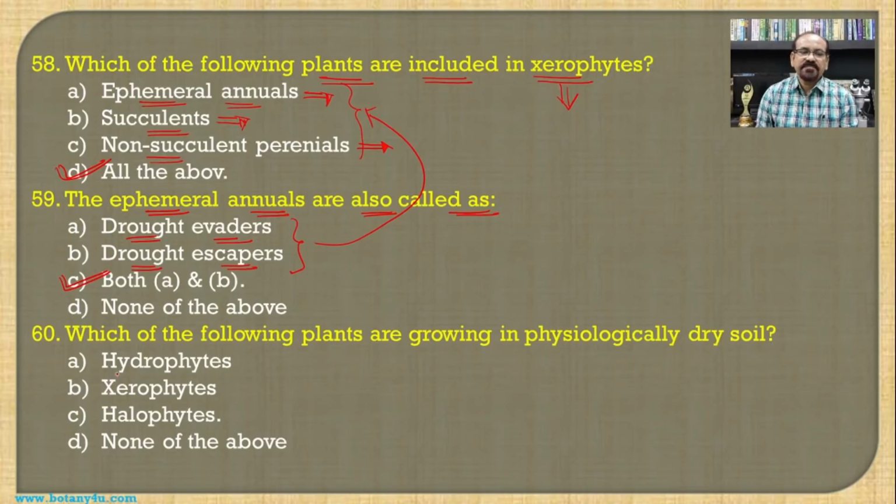Then which of the following plants are growing in physiologically dry soil? Physiologically dry soil is the term for soil which is saline or has a high concentration of salts, and the plants which grow in such soil with a higher concentration of salts are known as the halophytes.